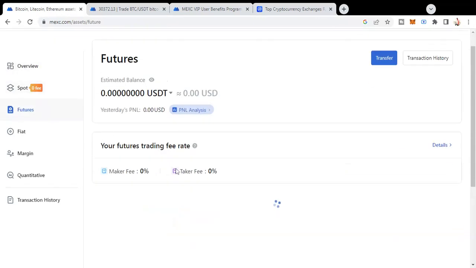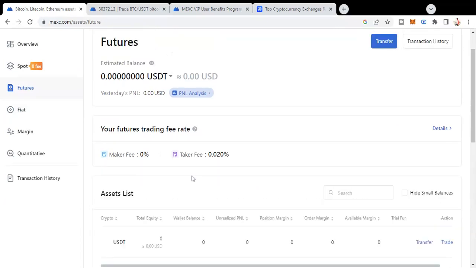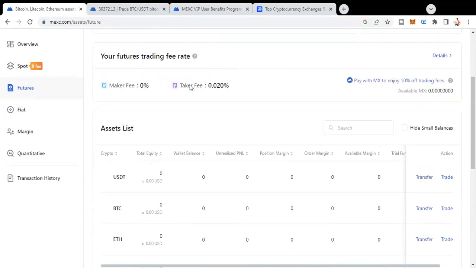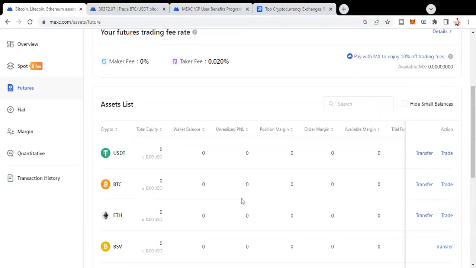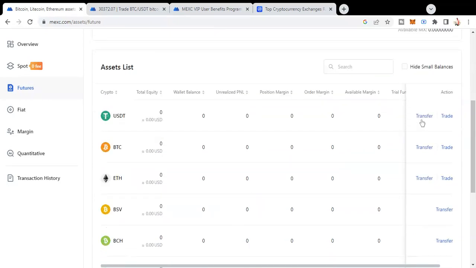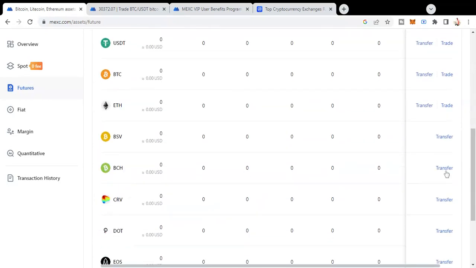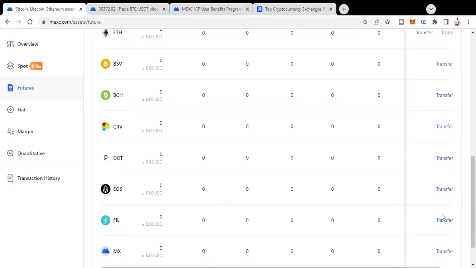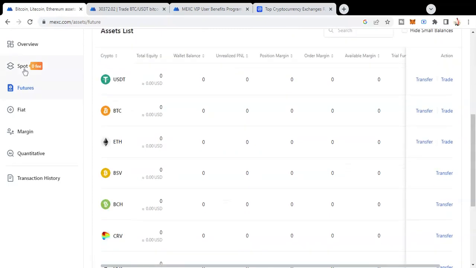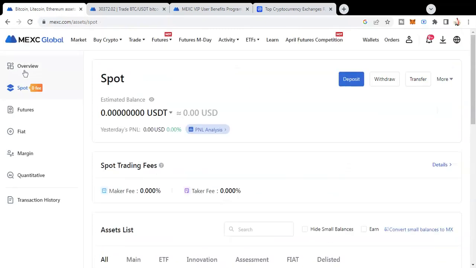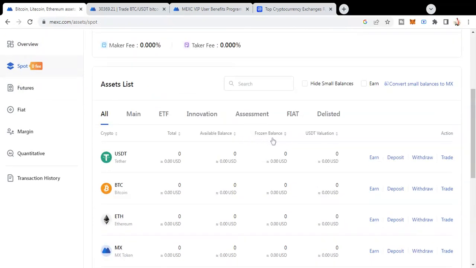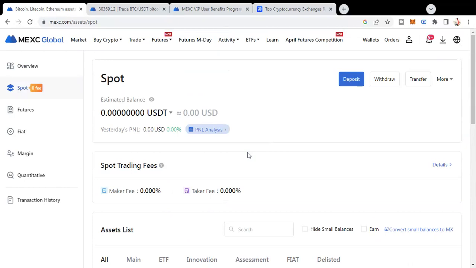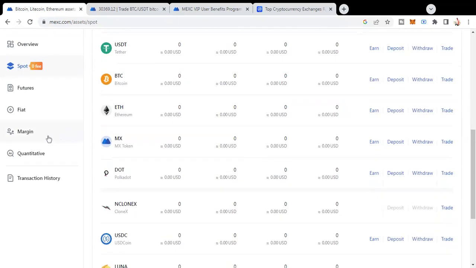you can individually click on it, and if you see, the maker and taker fee is pretty low, and there are a lot of tokens in futures. Basically you can transfer, trade, and some of the tokens only have the option of transfer with no trading. If you click on spot, it's showing zero fee, so you can buy and sell without paying a single dollar or cent to MXC Global, which is a good thing.